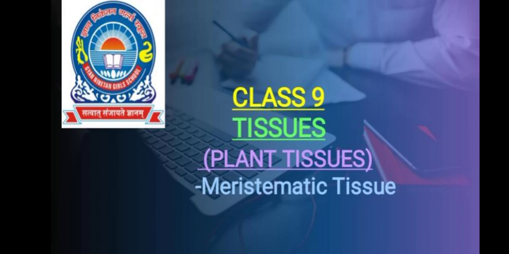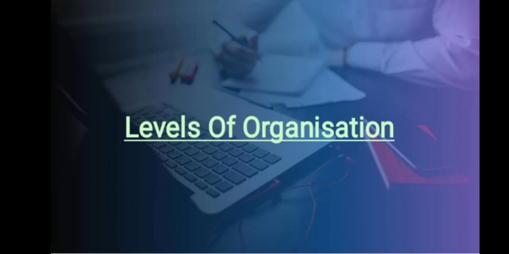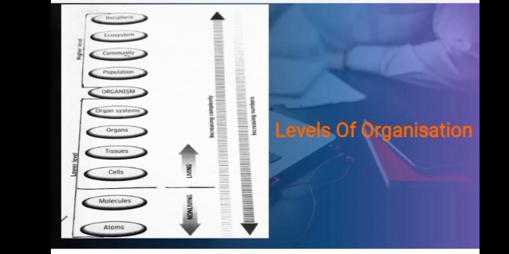Students, today we are going to discuss tissues, and here we are going to take up first of all plant tissues. But before moving towards the topic plant tissues, let's have a look at the levels of organization. As you can see in this figure, the bottommost level is that of atoms.